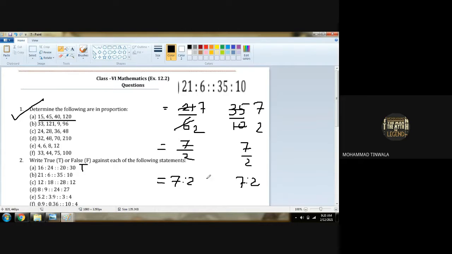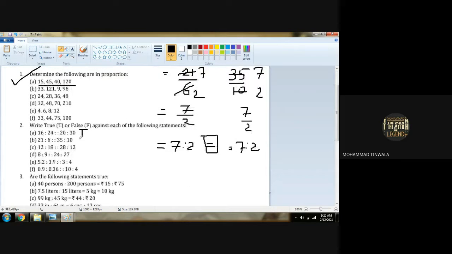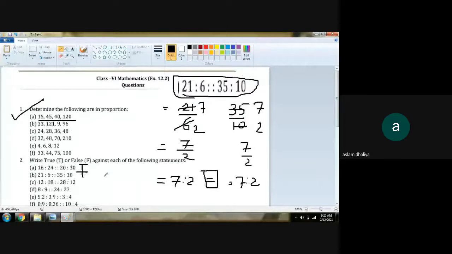Are they equal? Yes, it is equal. Is it understood? It is equal, right? So are these terms in proportion? Yes, it is true. They are in proportion. Anybody has any doubt with this? Question number 2 you do on your own.